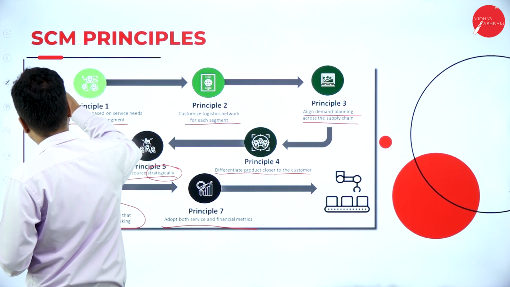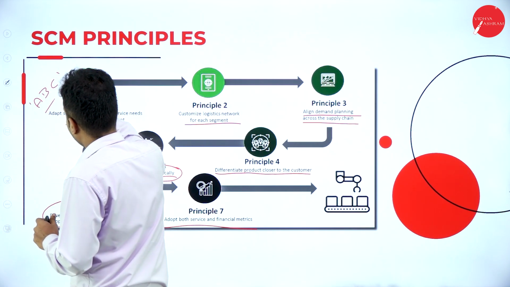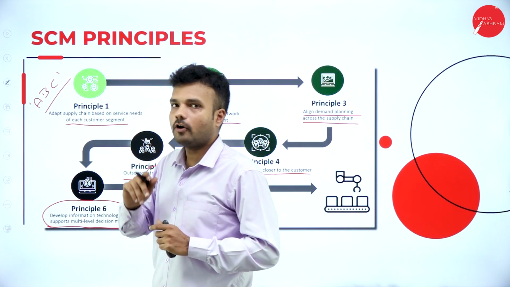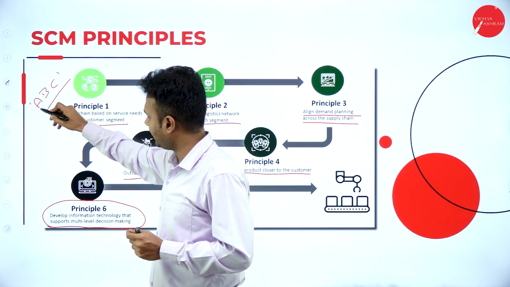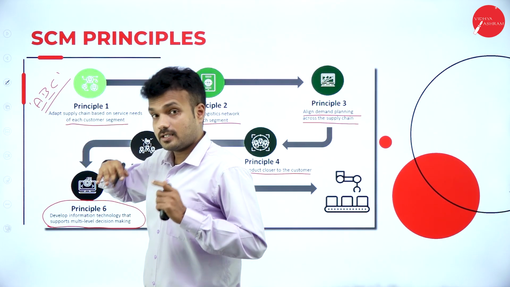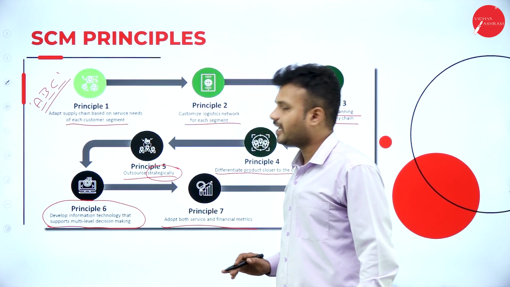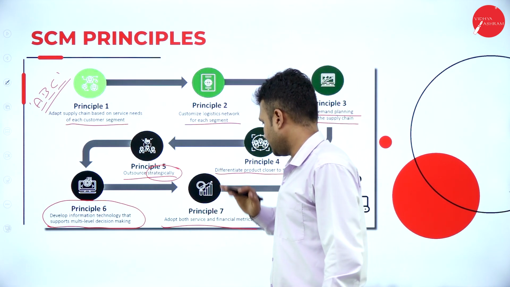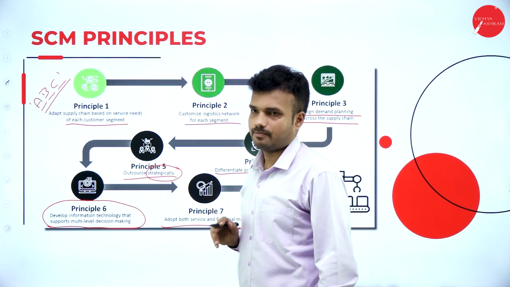As we had studied in a previous session regarding the ABC analysis, it is going to give the grade for the product that is demanded by the customer. So which is more in demand, grade A. Which is less in demand, grade B. Which is not at all in demand, that is grade C. Here the ABC analysis is going to work according to principle 7 of SCM principles.